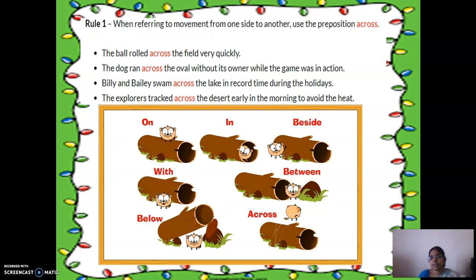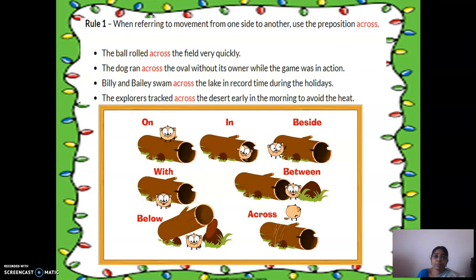One main preposition of movement is across. When referring to movement from one side to another, use the preposition across. The ball rolled across the field very quickly. The dog ran across the oval without its owner while the game was in action.